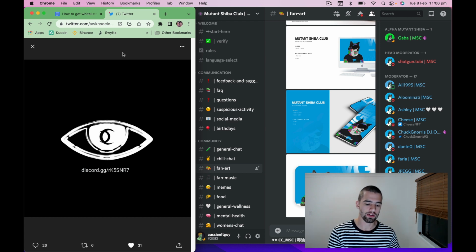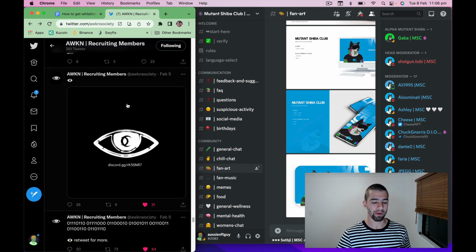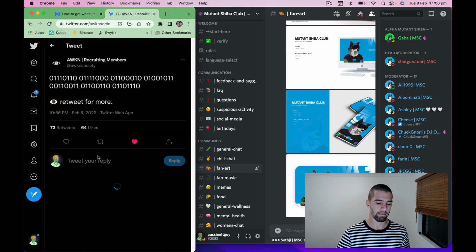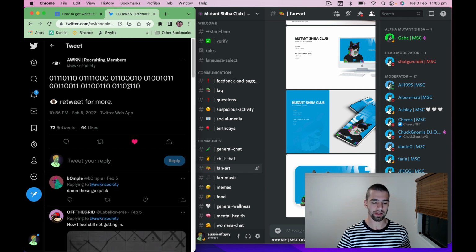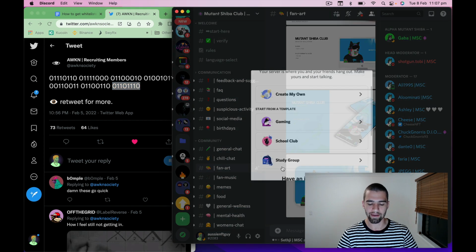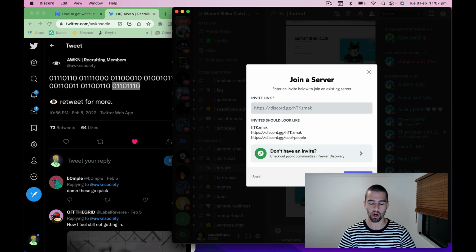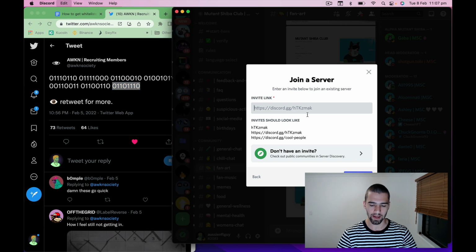The second option is usually what they'll also do. Instead of posting it in a picture format, when it is in picture format, I'd recommend you use your phone so you can just type it in, because you can't copy paste over to Discord if it's in an image format. If it is in an image format, then literally what I'll do is, let's just say something like this. Let's just say this was the Discord code. I'd copy it, I'd head over. I would already have the join server option up. Because people are so incredibly fast. If you don't already have it up, you're not going to get in. So what I would do is I'll go bang, and I'll join server.